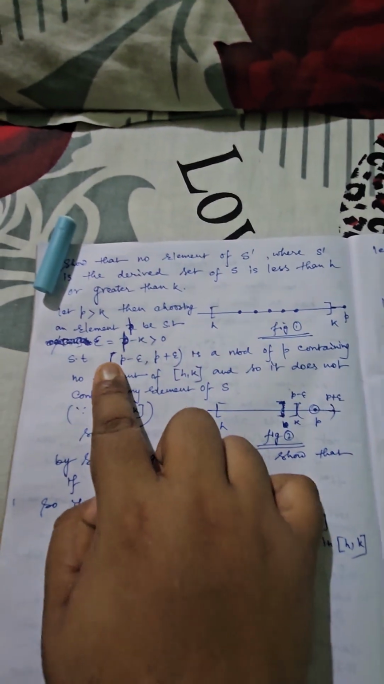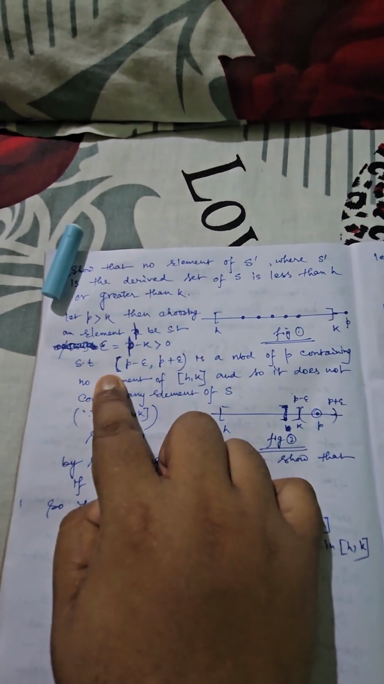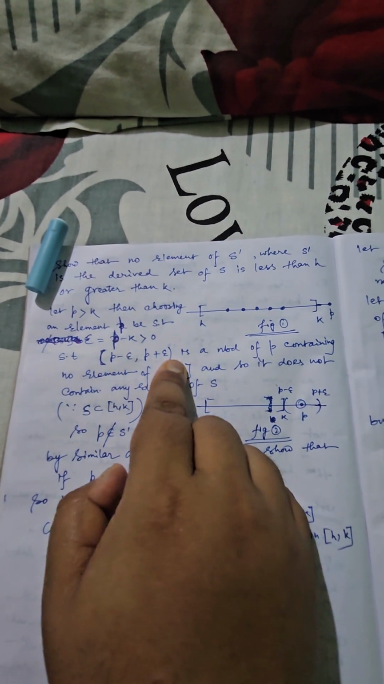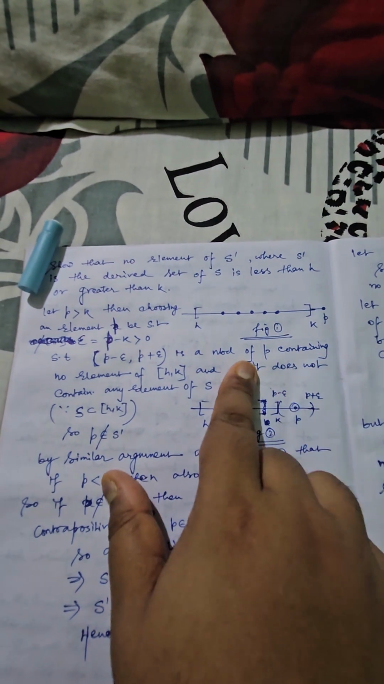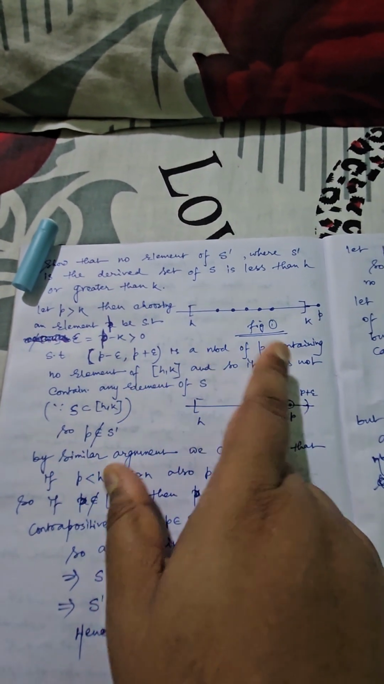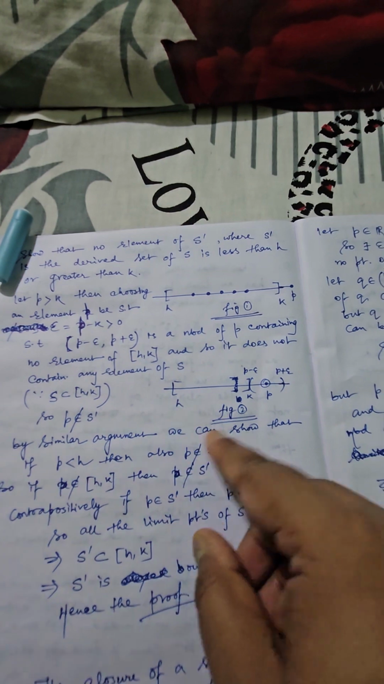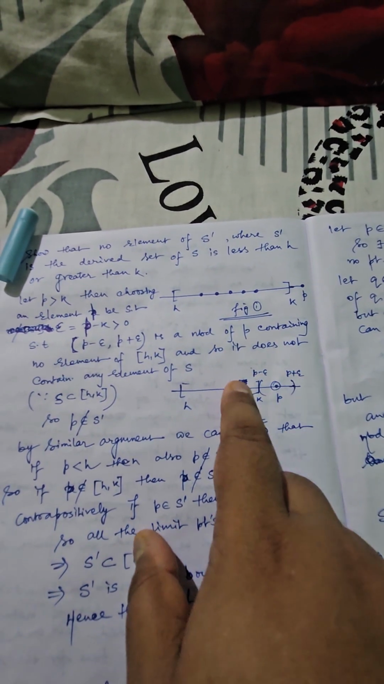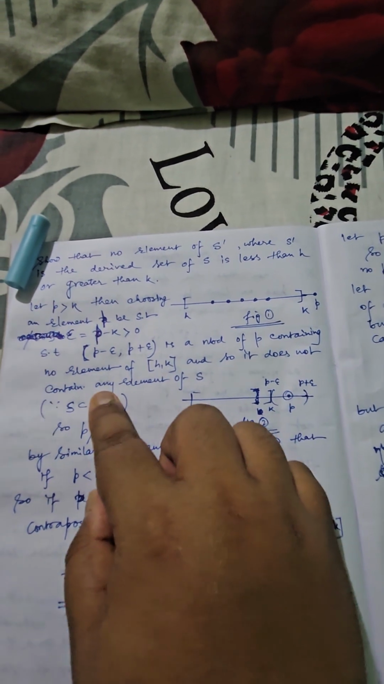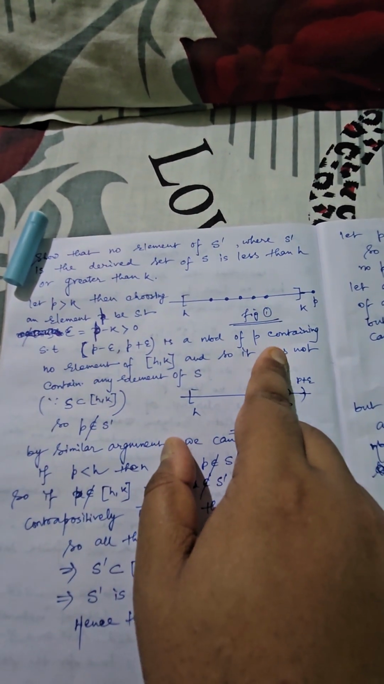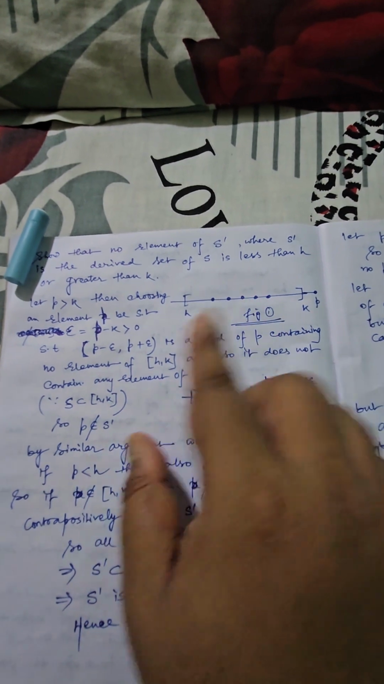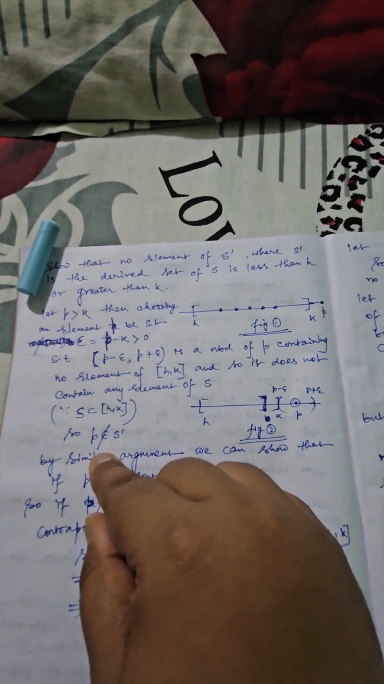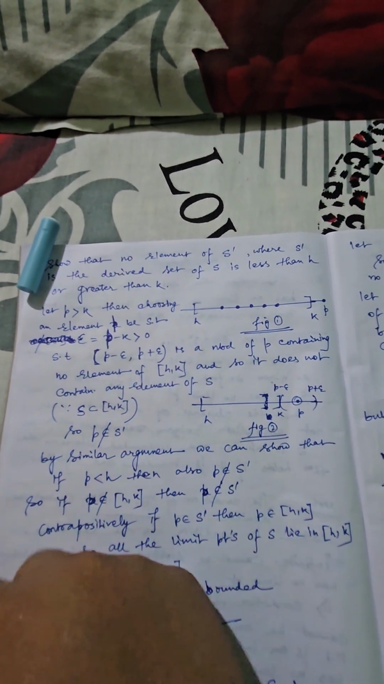Now we can select this particular element epsilon and create a neighborhood corresponding to P, that will be (P minus epsilon, P plus epsilon). Technically this neighborhood of P contains no element of [h, k]. As you can see from the second diagram, here I have drawn the neighborhood corresponding to P, whose endpoints are P minus epsilon and P plus epsilon. And also, as S is contained within this closed interval [h, k], it does not contain any element of S. That means in this case P is not a part of S dash.